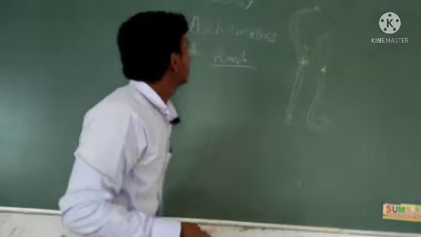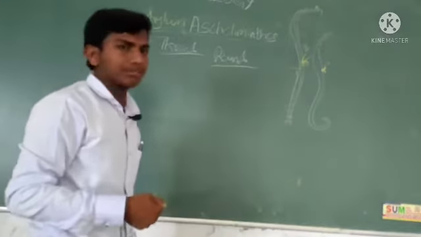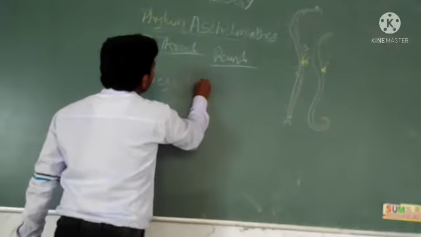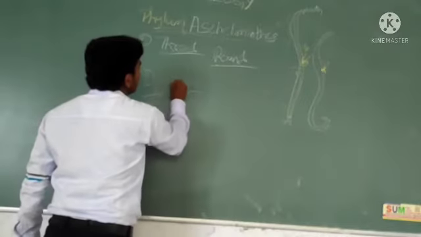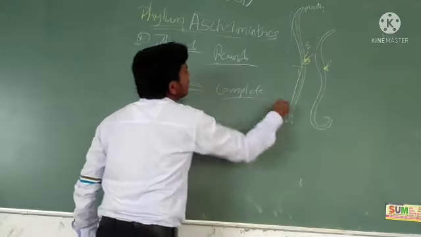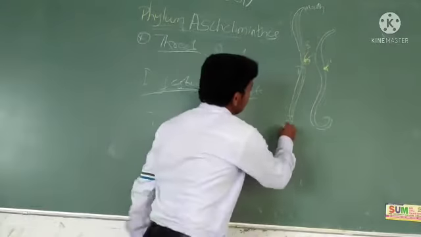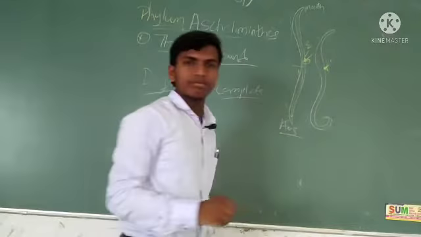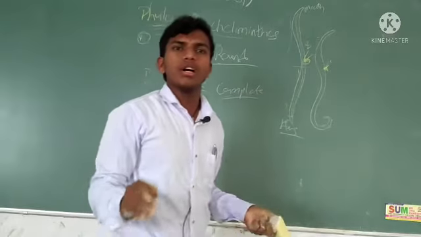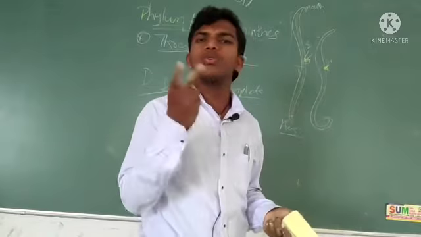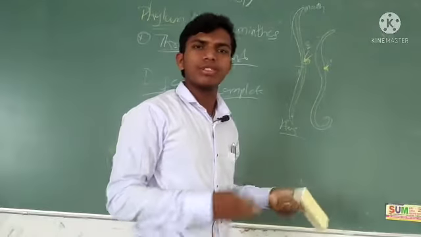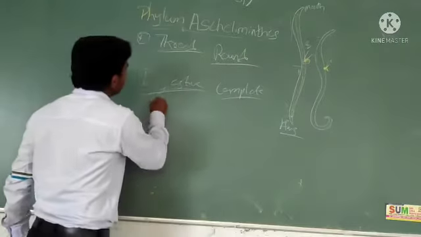Okay, next, what about the digestive system here? In parasitic forms, digestion is complete. Why is it complete? Mouth is there and anus is also there. Then the alimentary canal is complete. For the digestive system, what do we require? Two openings, one mouth and one anus. Both are there. So it is a complete digestive system.